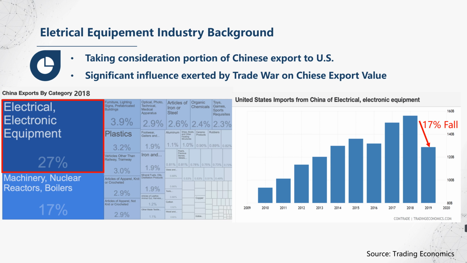The industry also comprised the most considerable portion of the U.S. import from China since 2013. However, under the influence of tariff, it has experienced a 70% fall in its U.S. export value from 2018 to 2019. The influence will be introduced in the following presentation. In the next slide, we'll introduce the methodology that we use in the research.